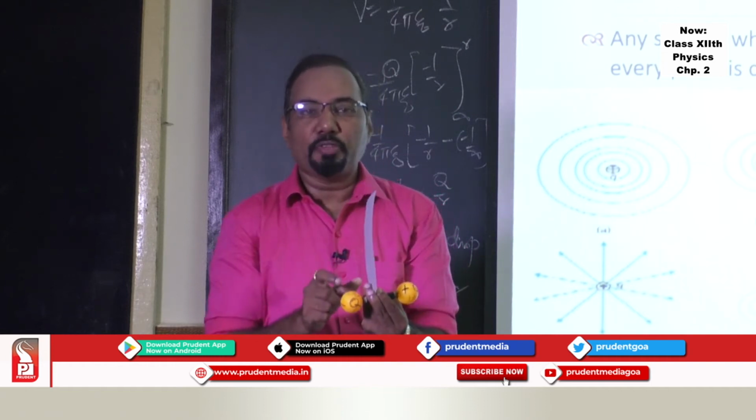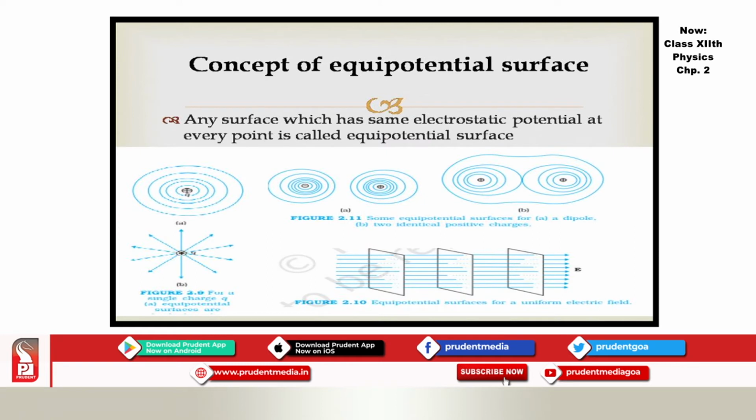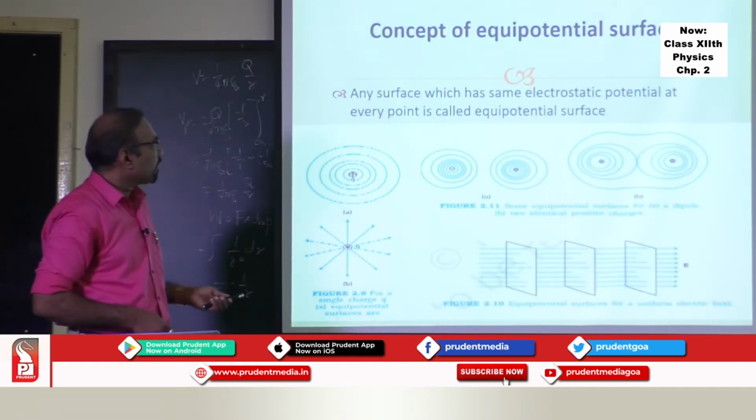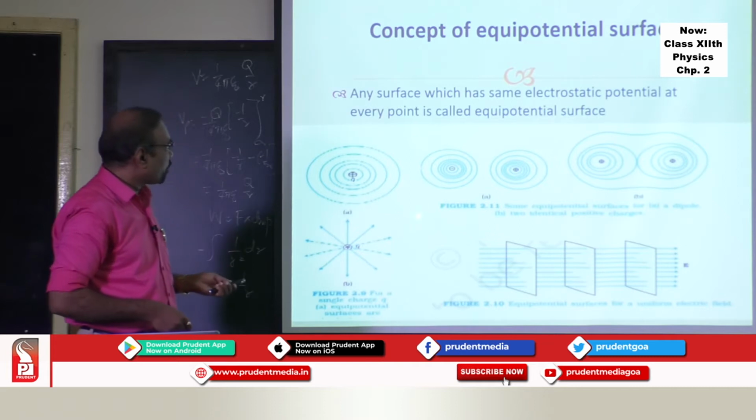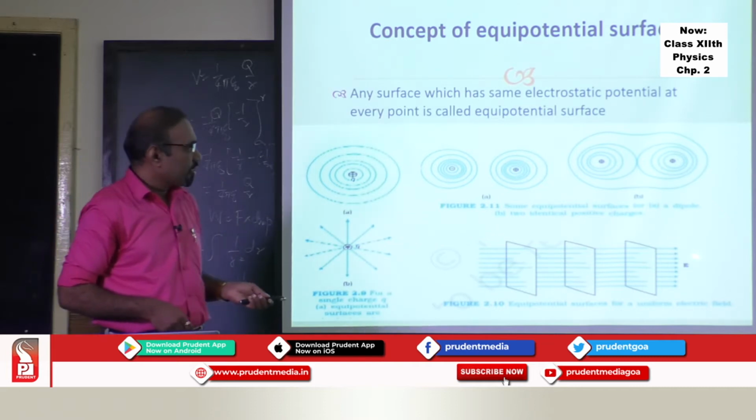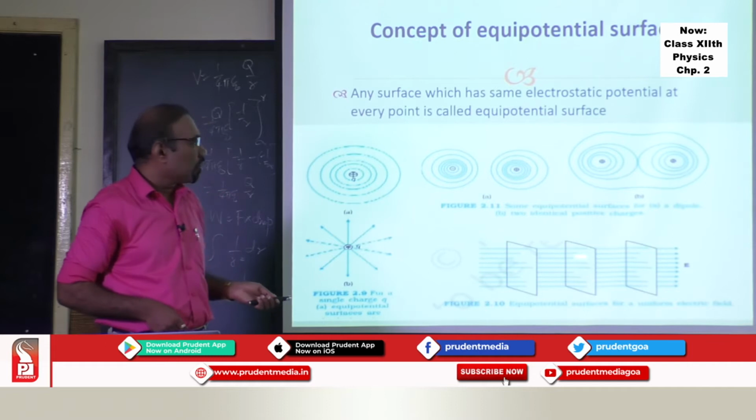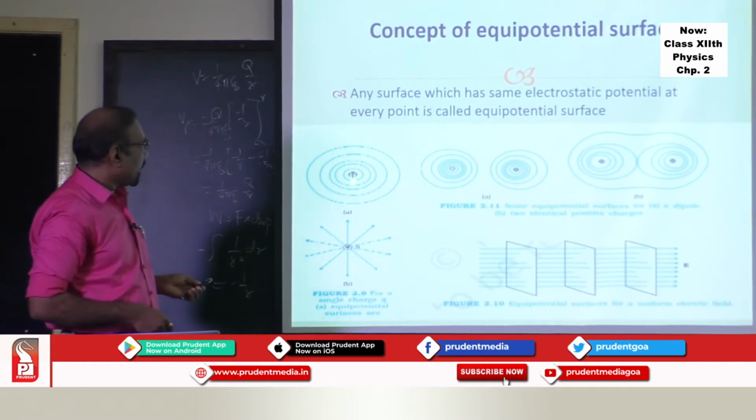That is the concept of equipotential surface: the surface over which electric potential remains constant. So that is an equipotential surface, and this is a beautiful diagram for equipotential surfaces. It is the same diagram from your textbook. This is around a positive charge.